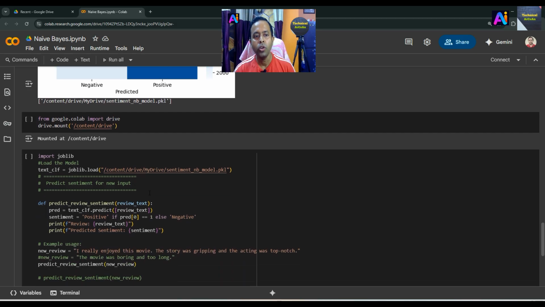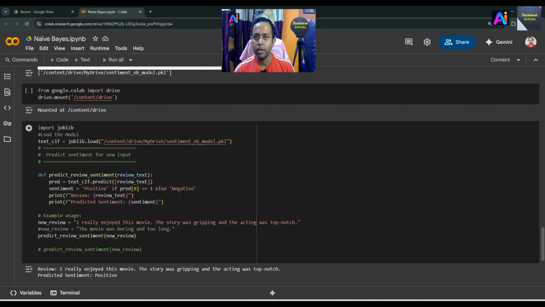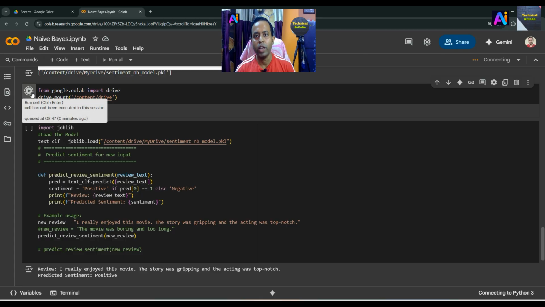Now we predict something from it. We give some movie review as input, and it will predict on that basis whether it is positive or negative. In that case, the same way, we first load the model. Because I already saved the model, now we need to load it. We again mount the Google Drive, so you click that button and it will mount the particular Google Drive.